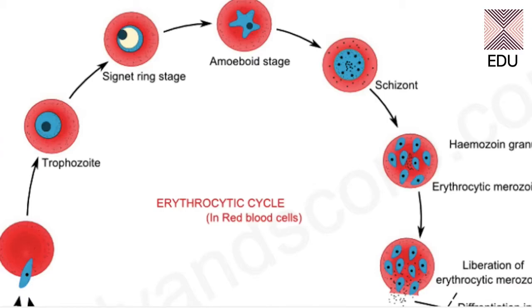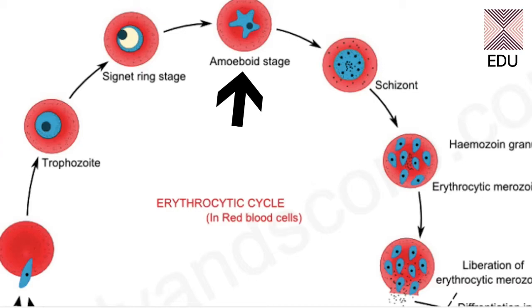Now if you take blood out of a person who has this Plasmodium, in the slide of the blood you can see all these stages. So if you see in the microscope in the blood of the human a signet ring stage, or a trophozoite stage or an amoeboid stage, you can confirm that this person is infected with malaria. Now after this stage, the Plasmodium acquires an amoeba-like shape. So that's why it is called the amoeboid stage. This is the third stage.